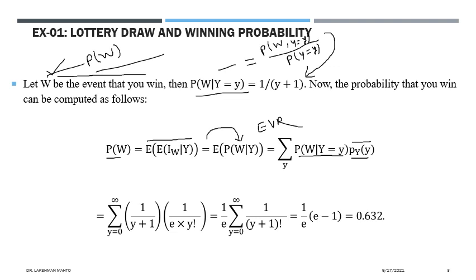Anyone would like to comment how this probability is coming?